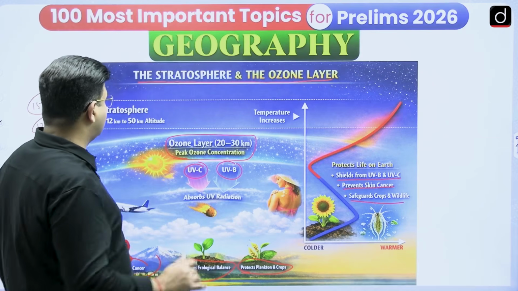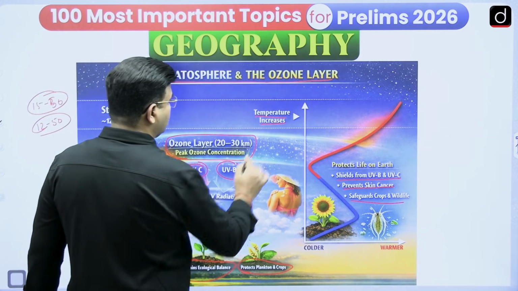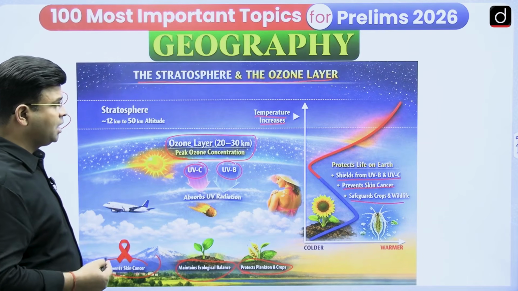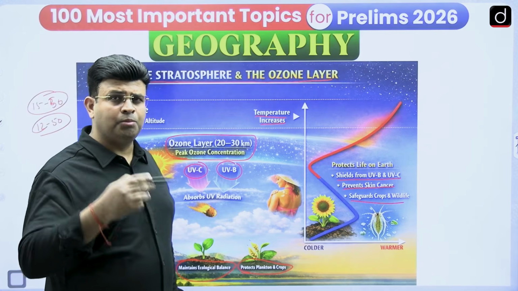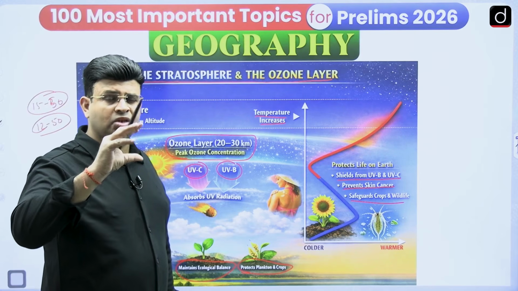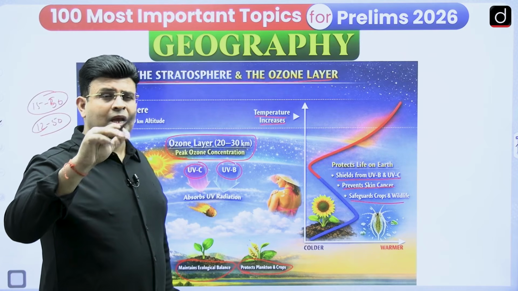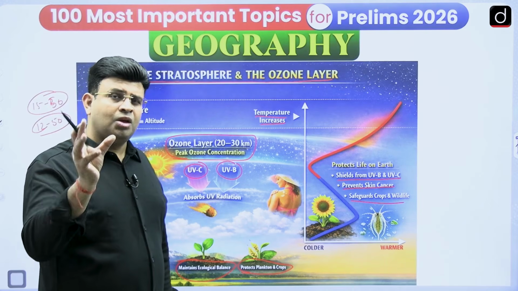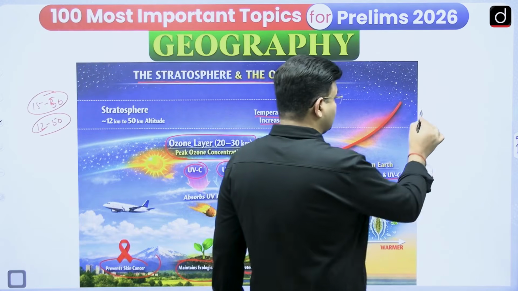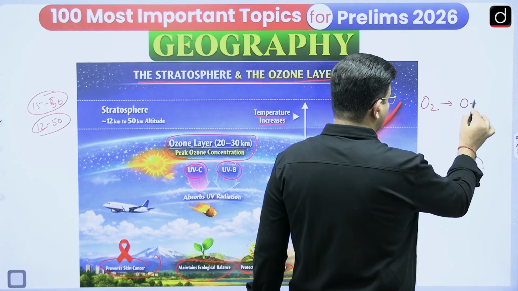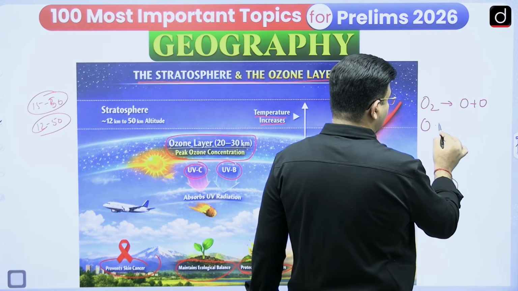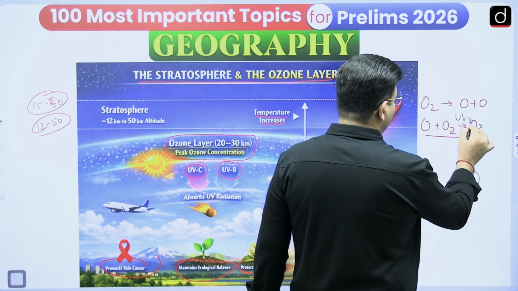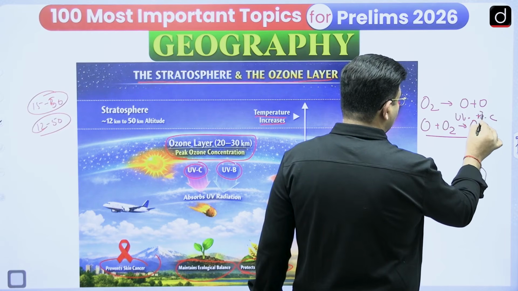And you know that, as we have already seen, temperature increases with increasing height. This is an important part of the stratosphere, and it is only by the absorption of UVB and UVC rays that the temperature is increasing in the ozone layer and the stratosphere. By absorbing UV, the oxygen molecule dissociates into oxygen atoms, and this oxygen atom reacts with another oxygen molecule and forms ozone, in the presence of UVB and UVC rays.